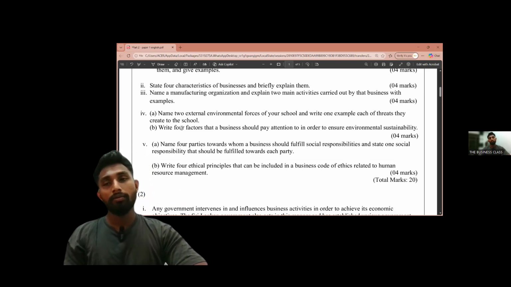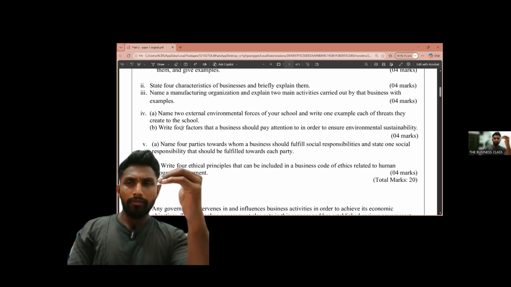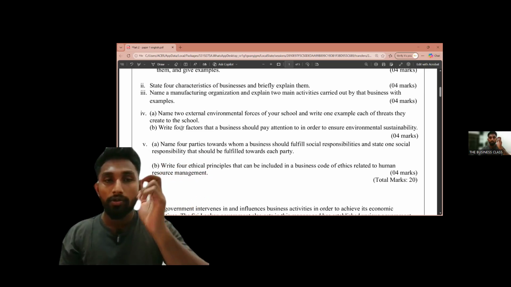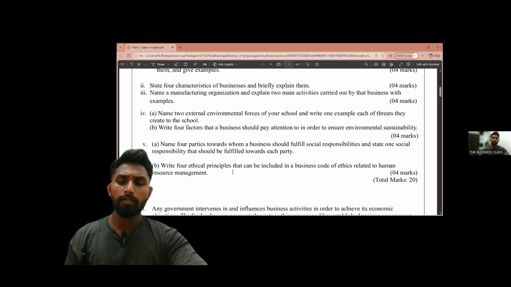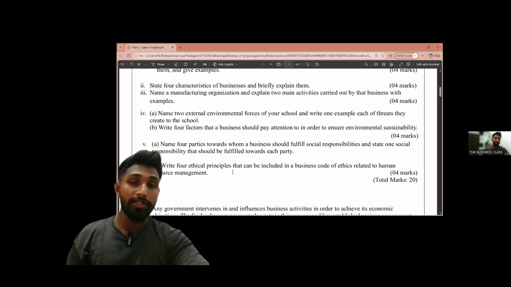If it is 4R, replace is added to that. Okay. Then another thing is conservation of natural resources. We can conserve natural resources for environmental sustainability. Then energy efficiency, right?